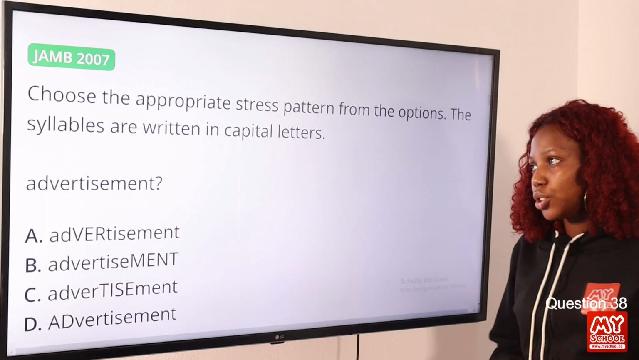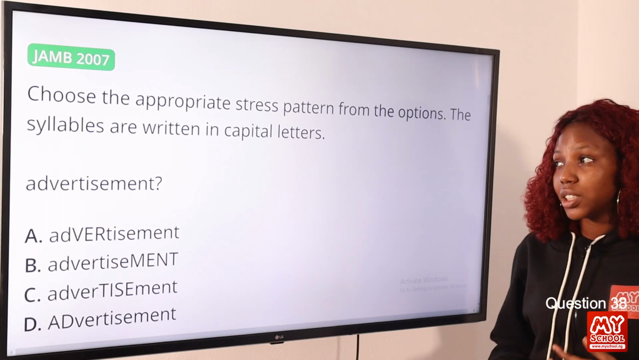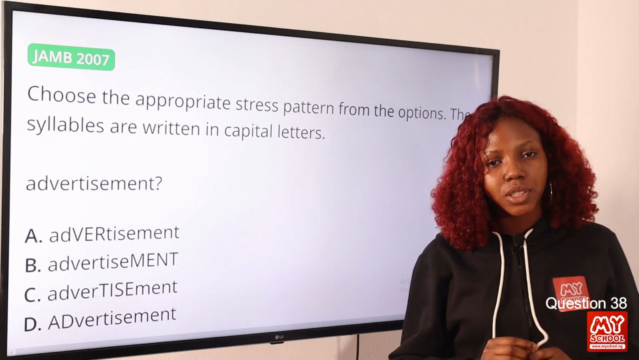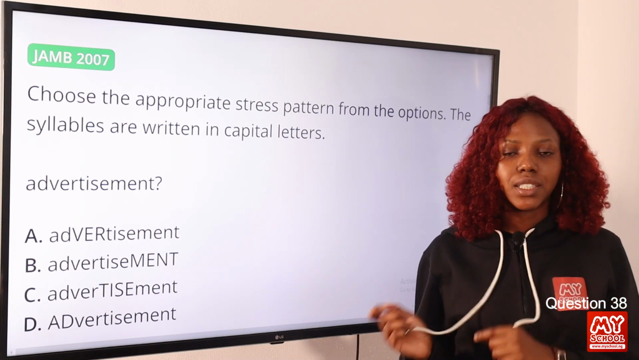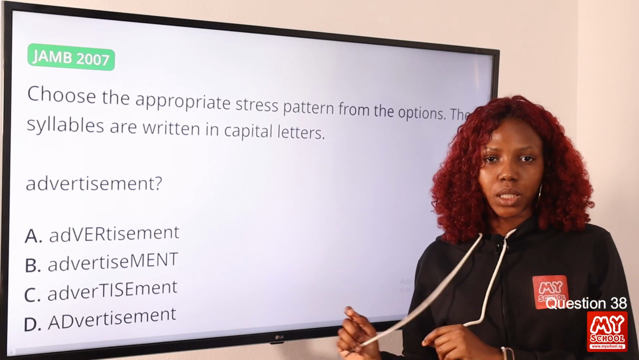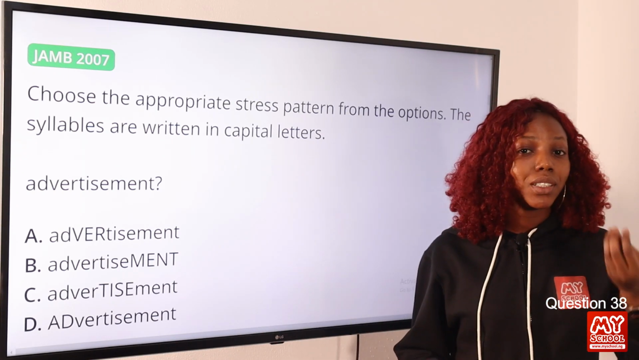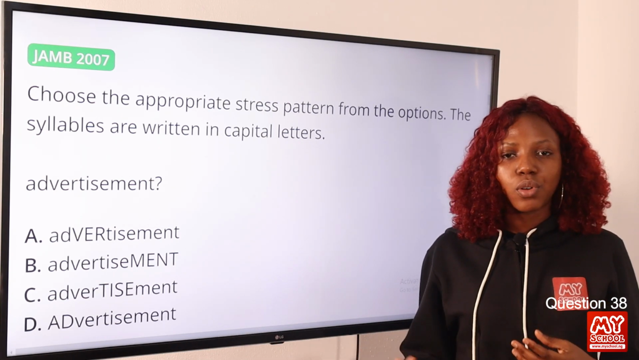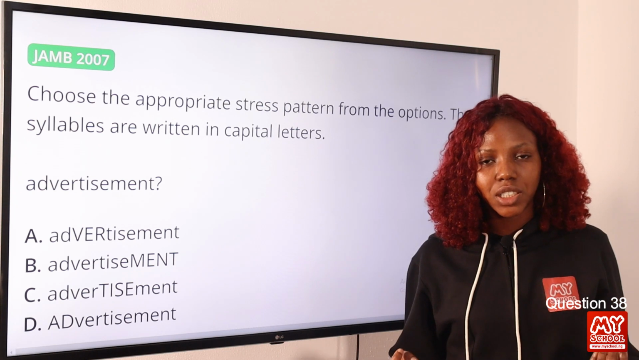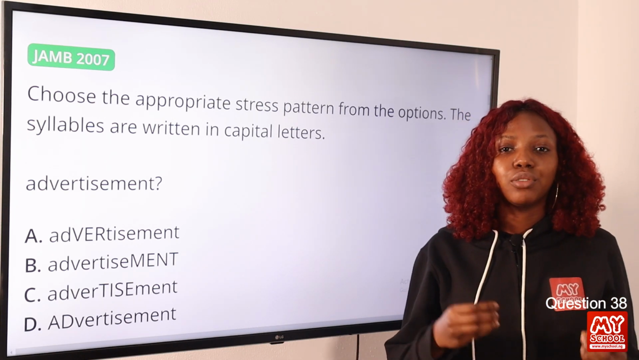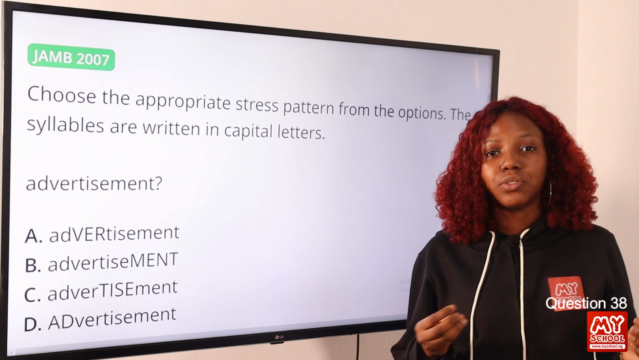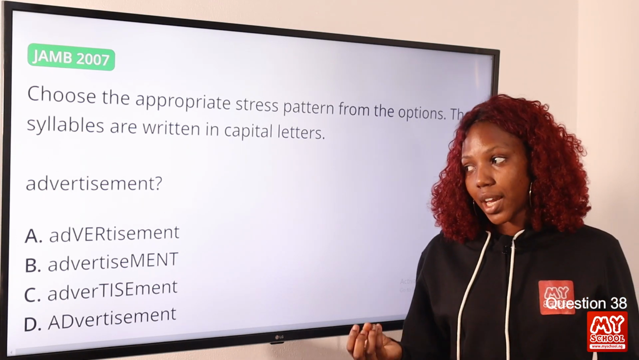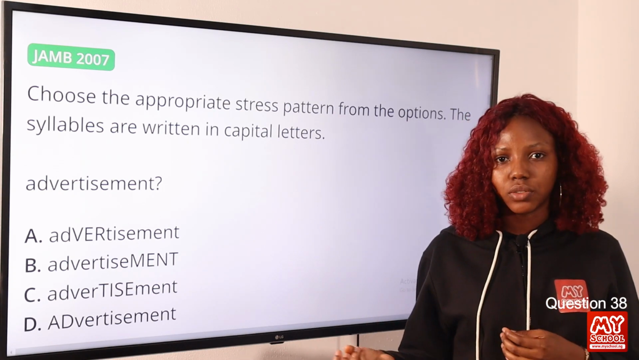Question 38. Choose the appropriate stress pattern from the options. The syllables are written in capital letters. Now the word is pronounced advertisement. Advertisement. So the stress is placed on the second syllable, not the third. Many students are used to stressing it in the wrong syllable, but it should be advertisement. So option A is the correct answer to this question.